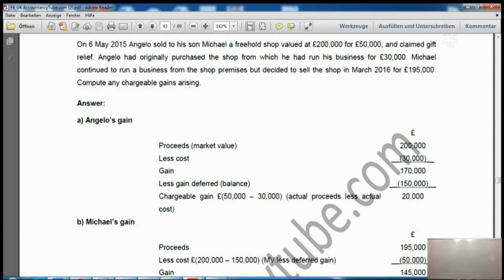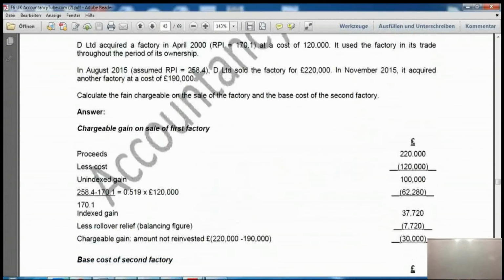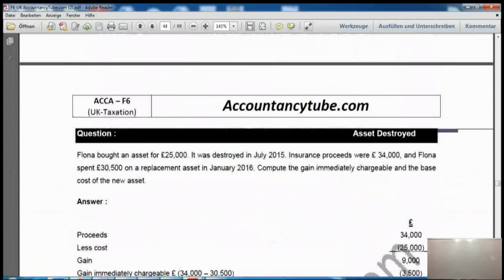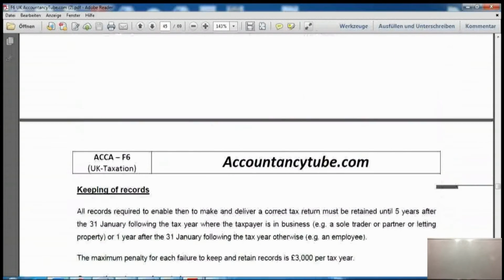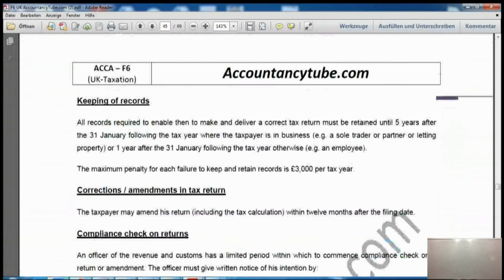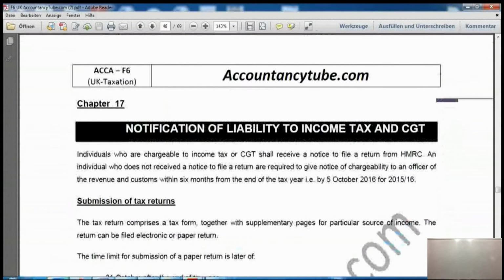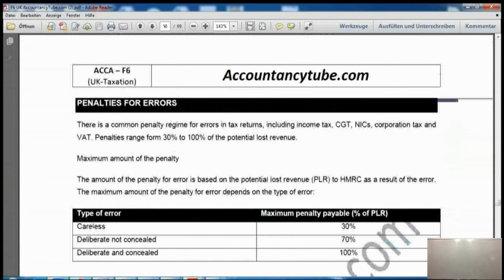All right. Now this was just an example of gift relief, and we have almost finished, and we actually have finished the capital gains tax. Now the only thing left is the self-assessment material, which is just theory. From page number 45 to page number 59, it is self-study. Please make sure you read it, not just till page 50. It is just a self-study. You just have to read it and remember it, because I cannot feed it into your mind anyway, so you will have to read it yourself.